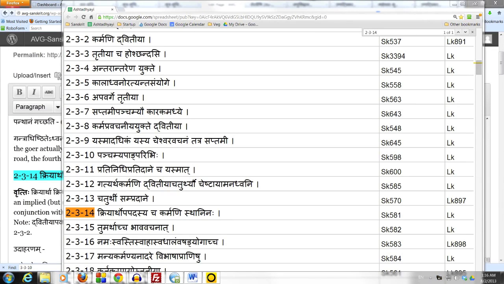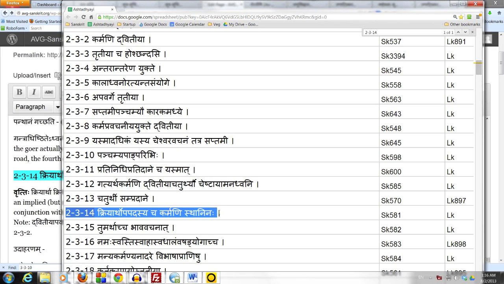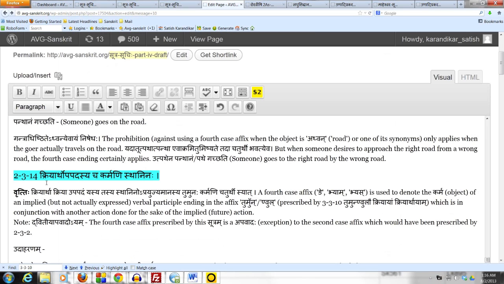We have been using the Sutram 2.3.13 Chaturthi Sampradane. We will now take a look at the next Sutram in the Ashtadhyayi order, which is 2.3.14, which reads Kriyarthopapadasya cha karmani sthaninaha. And the vritti says Kriyartha kriya upapadam yasya tasya sthanino aprayujyamanasya tumunaha karmani chaturthi syat.